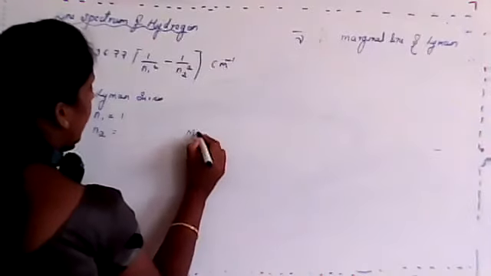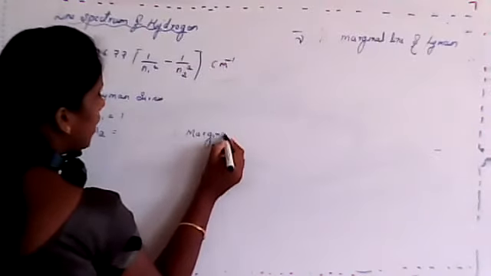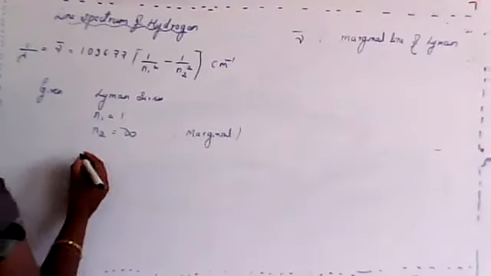N2 value is for marginal or limiting line. What is it? For marginal line, what will be the value of n? Yes, it is infinity. Already we discussed, isn't it? So therefore, substitute the value. nu bar equals to, I'll consider it as RH itself.